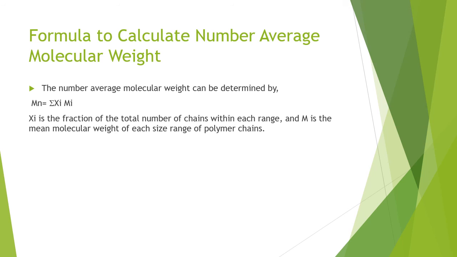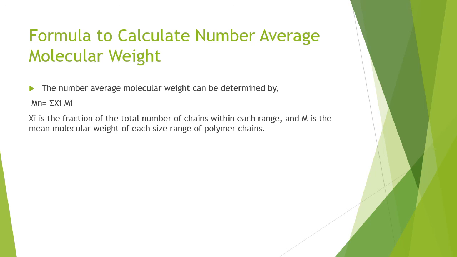Here you can see on the screen the formula to calculate the number average molecular weight. The number average molecular weight can be determined by the formula Mn = Σ xi Mi, where xi is the fraction of the total number of chains within each size range and Mi is the mean molecular weight of each size range of polymer chains.